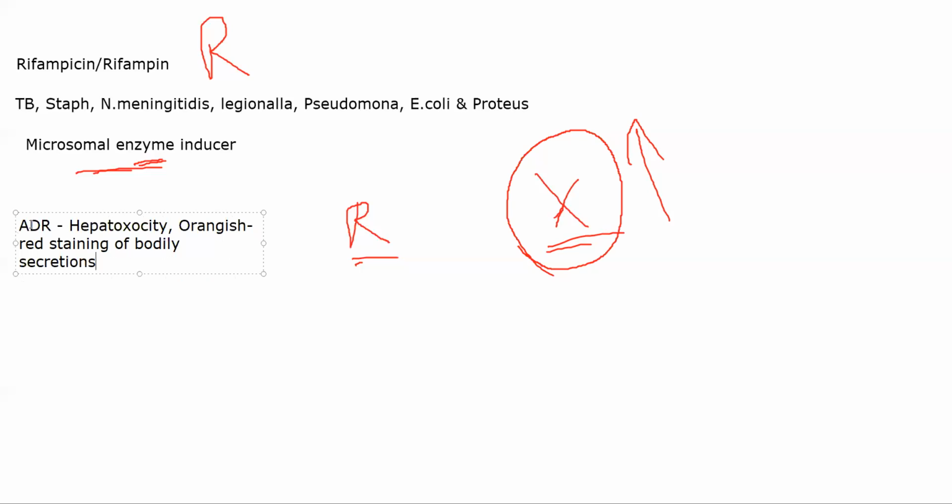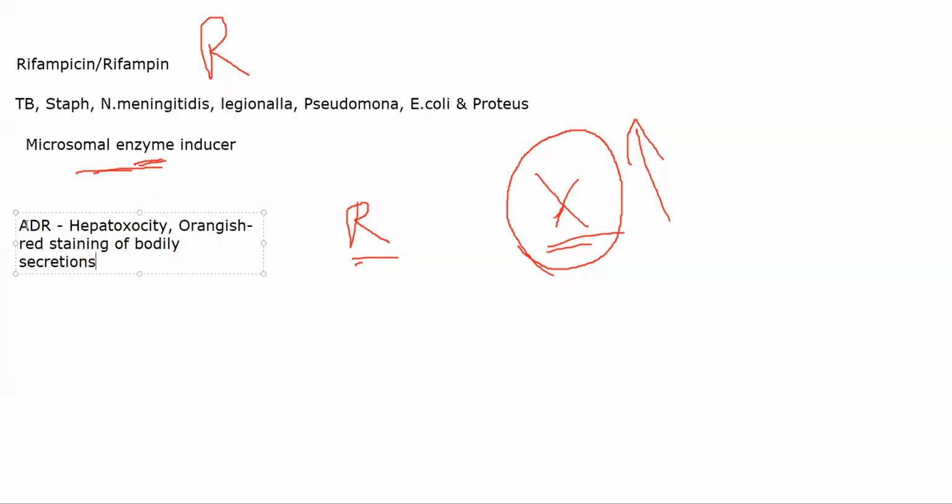So what does this include? Urine, sweat, tears, saliva, all of them will become orangish red in color. Whenever you give a patient rifampicin, it is generally observed that their clothes will have a tinge of orange, especially if it is white or lighter clothes. The bed sheets on which they are lying down, or the clothes that they are wearing, will get stained. That is because of rifampicin. Rifampicin tends to cause orangish red discoloration of bodily secretions.